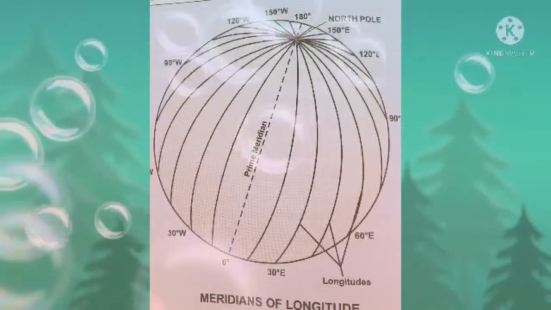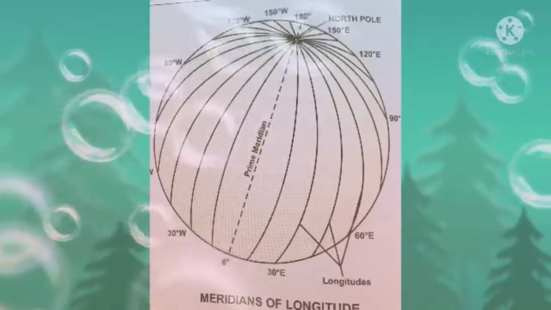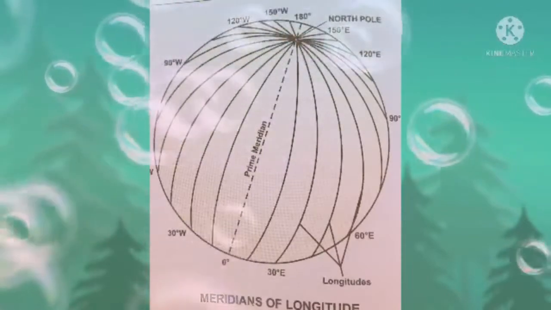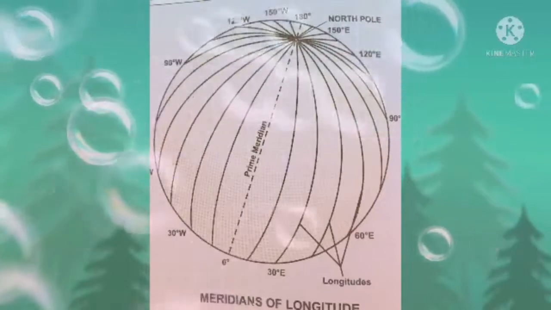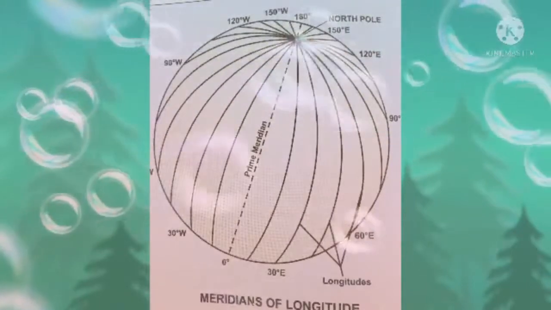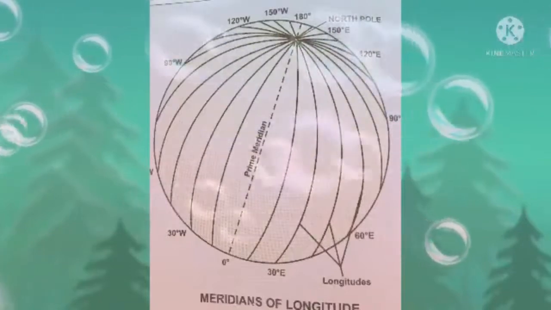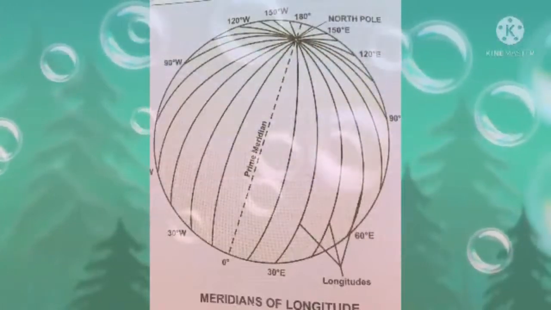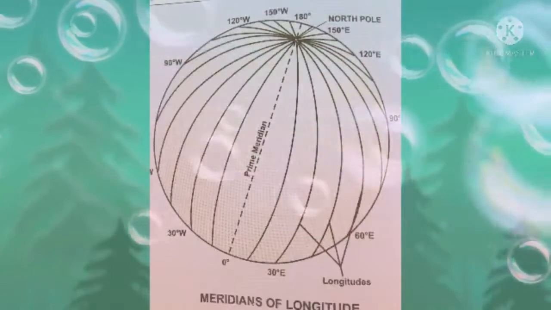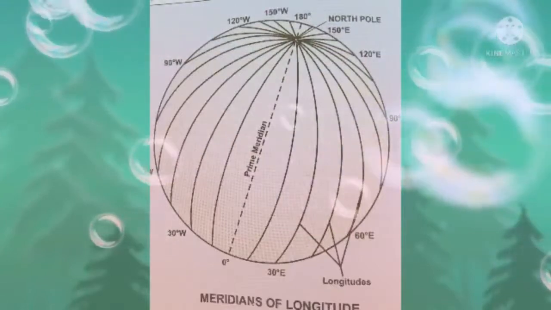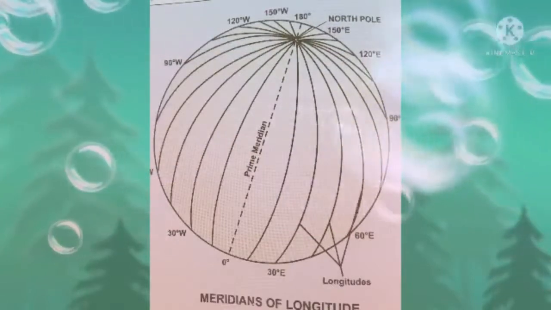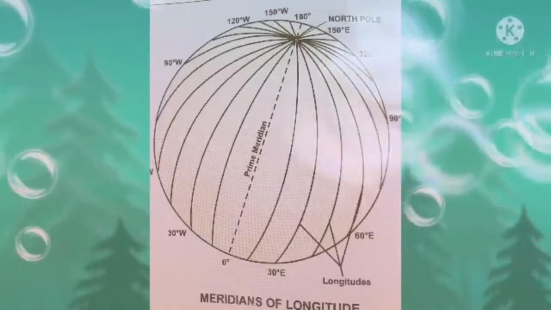Then you have to mark that vertical lines are called longitudes. Then 90 degrees east and 90 degrees west. You have to mark all those degrees. Clear, children? That's all about the meridians of longitude.